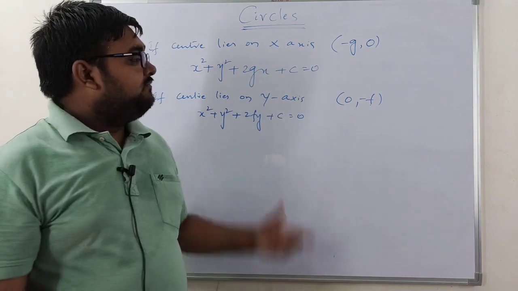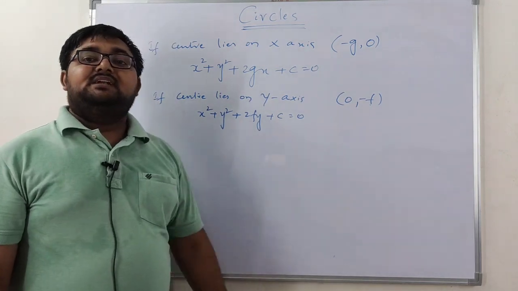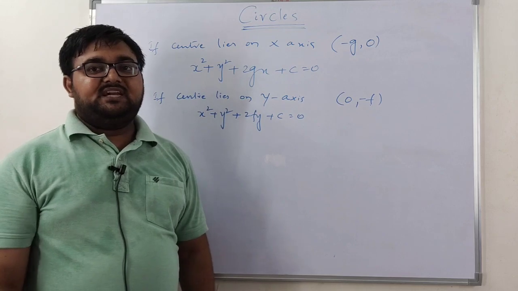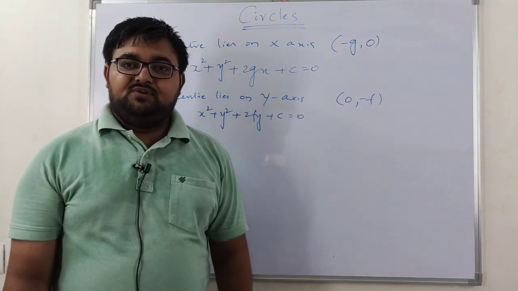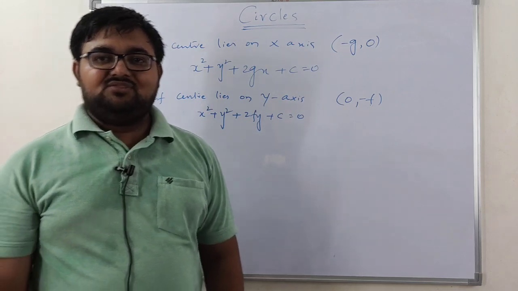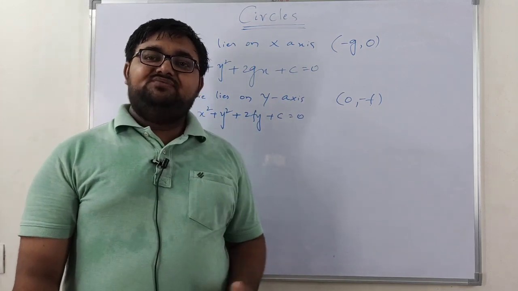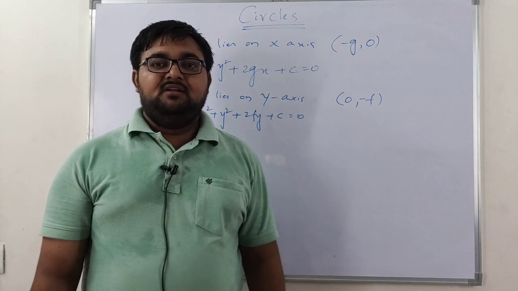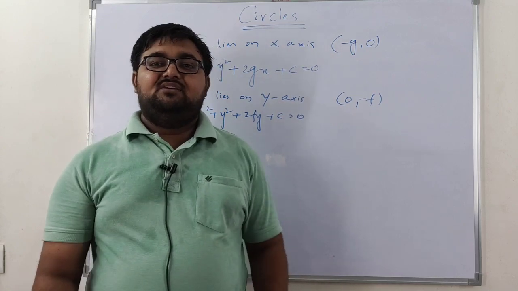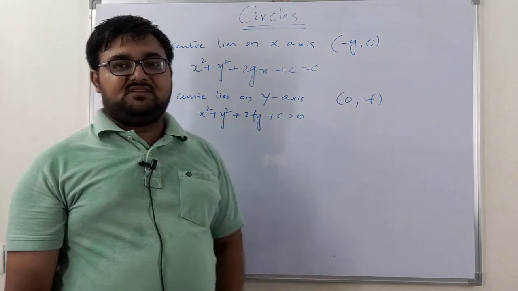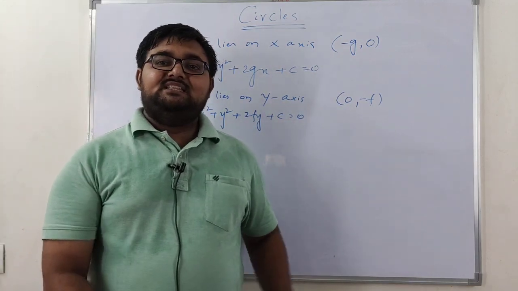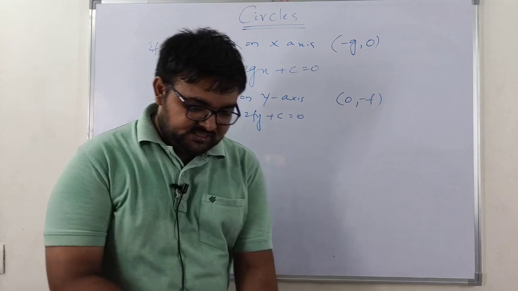Now one more thing. We have already discussed the standard form. In the standard form, do we have an x coefficient and a y coefficient? No, we don't. So if the center is 0, 0, then both the x coefficient and the y coefficient are missing. That means directly we have x square plus y square is equal to some r square. Right, so that is nothing but the standard form of a circle.